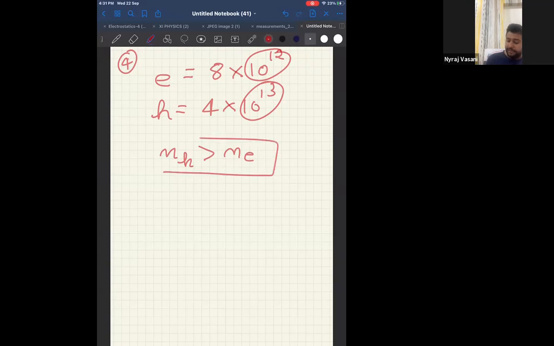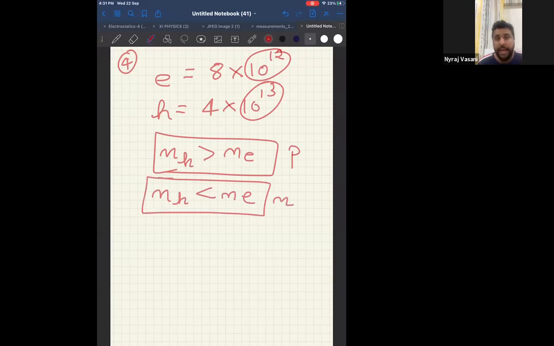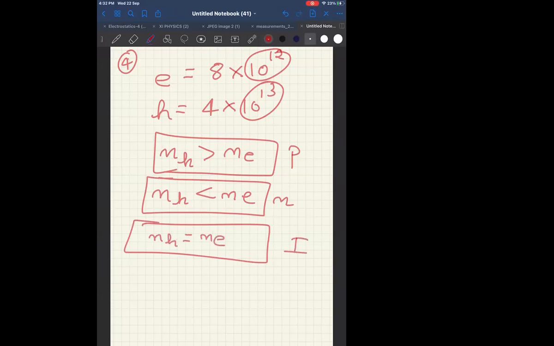In that case, can I say it will be a p-type semiconductor? Because in a p-type semiconductor, the number of holes is greater than the number of electrons. In an n-type semiconductor, the number of holes is less than the number of electrons. And for an intrinsic semiconductor, a pure semiconductor, the number of holes is equal to the number of electrons.